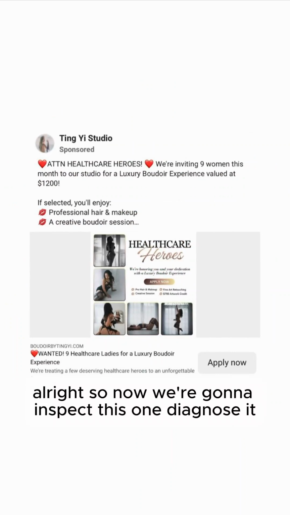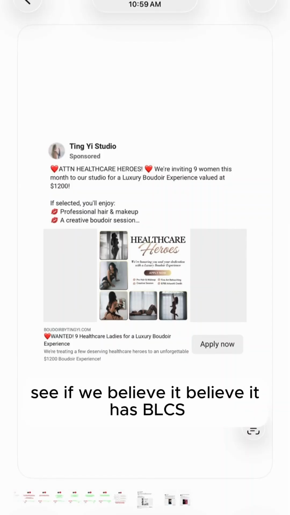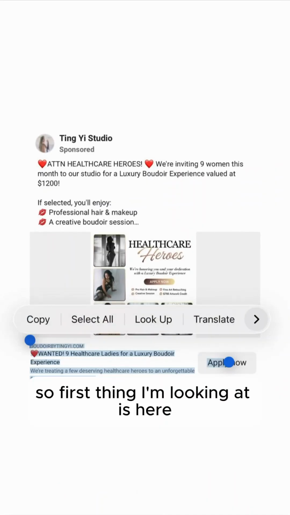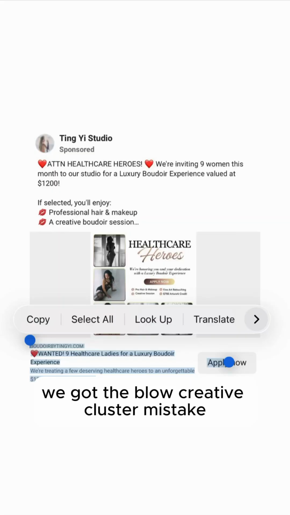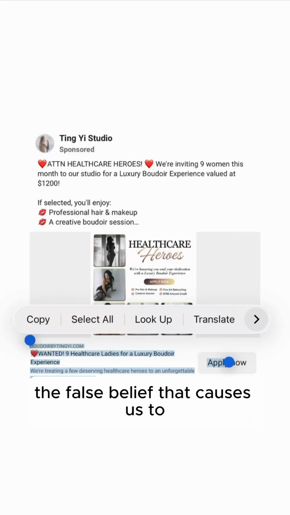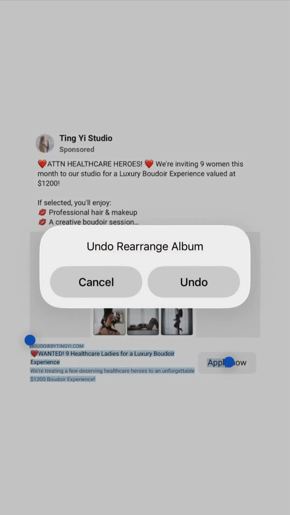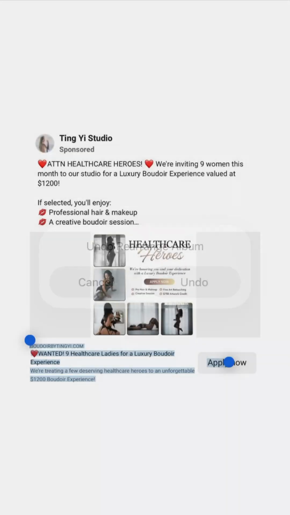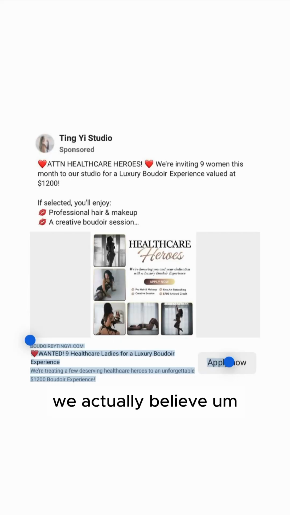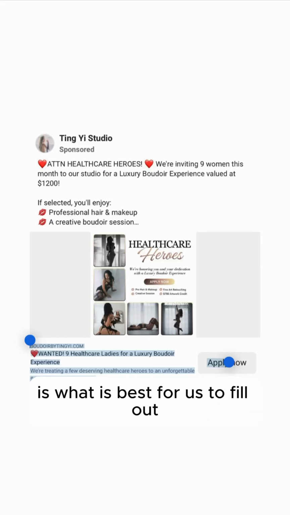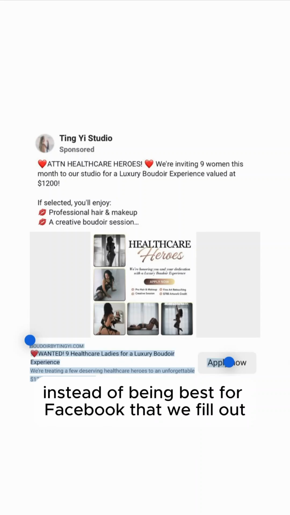All right, so now we're gonna inspect this one, diagnose it, see if we believe it has BLCS, Boudoir low click syndrome. So first thing I'm looking at is here we got the below creative cluster mistake. The false belief that causes us to make this mistake is that we actually believe we're trusting what Facebook recommends we should fill out when creating our ad is what is best for us to fill out instead of being best for Facebook that we fill out.